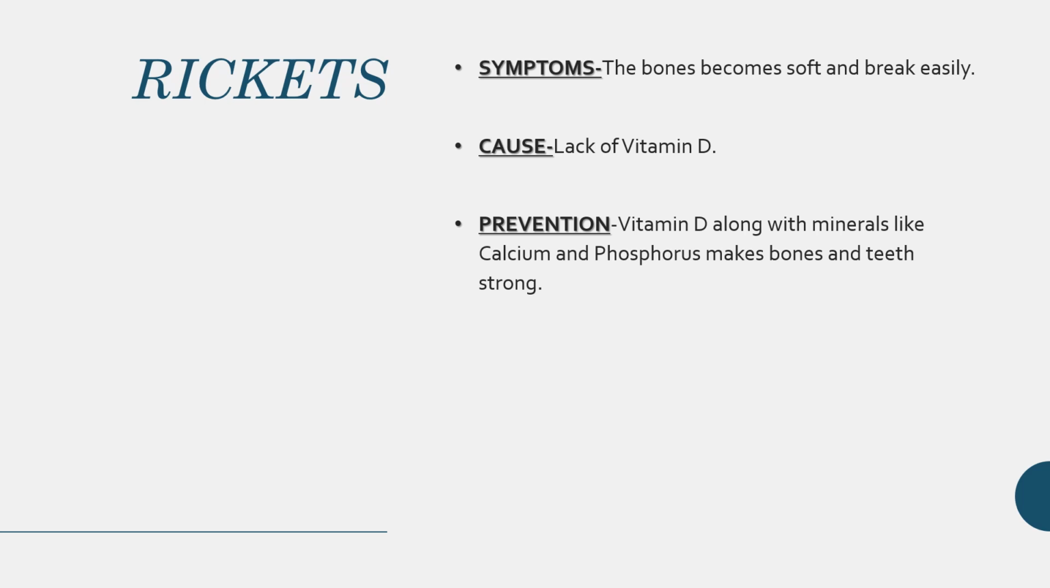Next one is rickets. Now what are the symptoms of rickets? The bones become soft and break easily. The cause of rickets is lack of vitamin D in our diet. So how can we prevent it? Vitamin D along with minerals like calcium and phosphorus make bones and teeth strong.